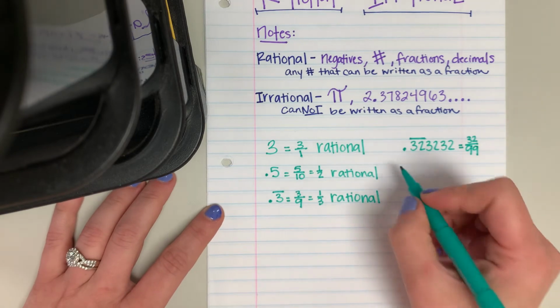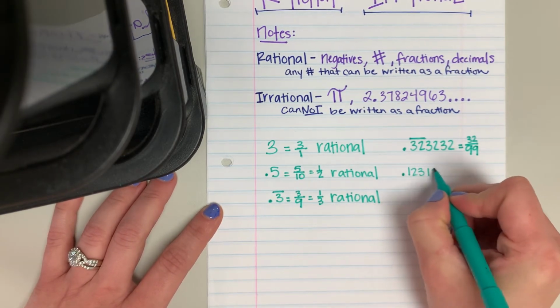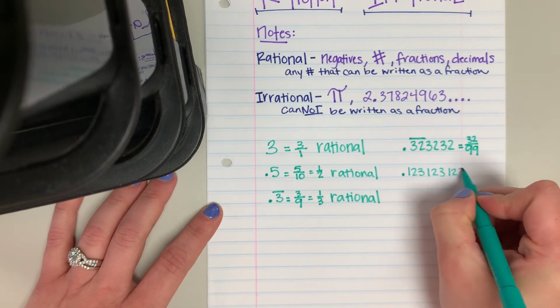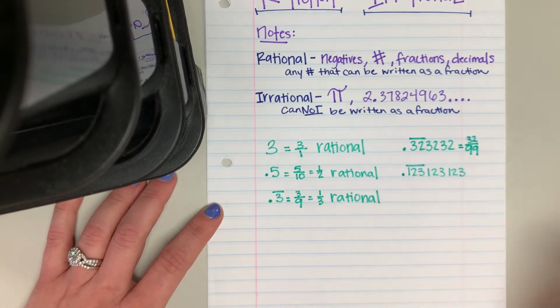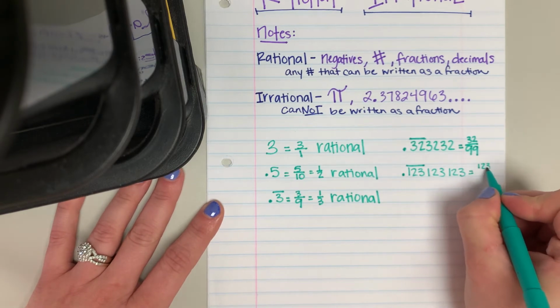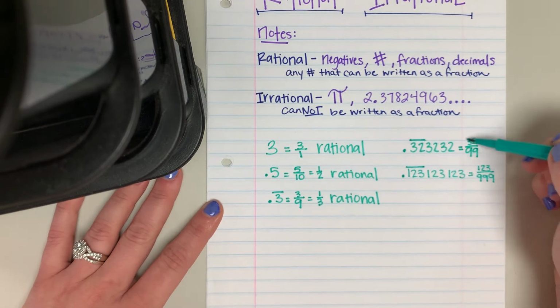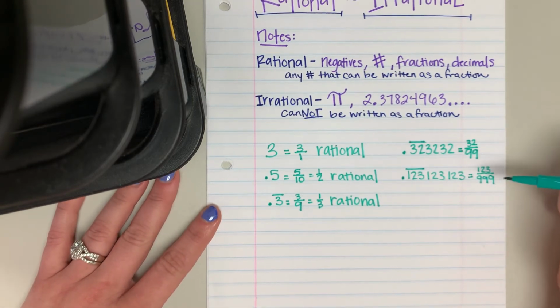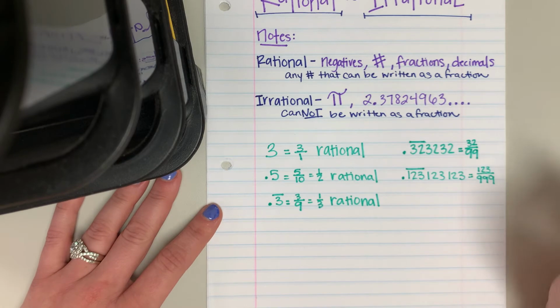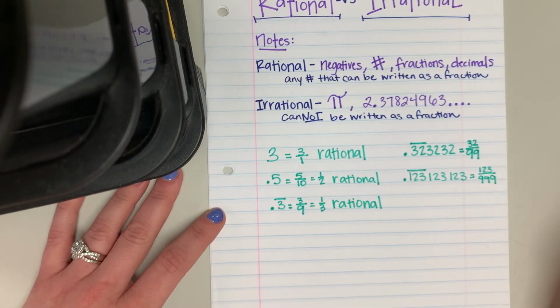If you had something that was repeating 3 times, like 1, 2, 3, 1, 2, 3, 1, 2, 3, it's repeating perfectly 3 times. So that trick would be to put it over 3 nines. And these are rational because repeating decimals are rational if they're repeating in a perfect pattern.